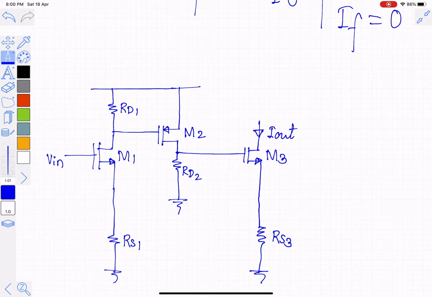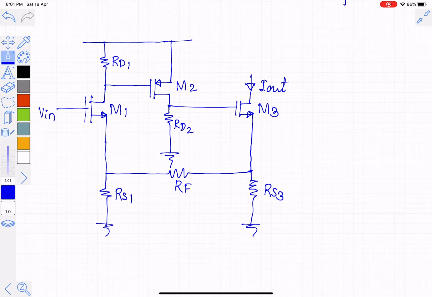And this voltage is applied across this. So this is RF. So we should understand that in this case the output quantity is a current.